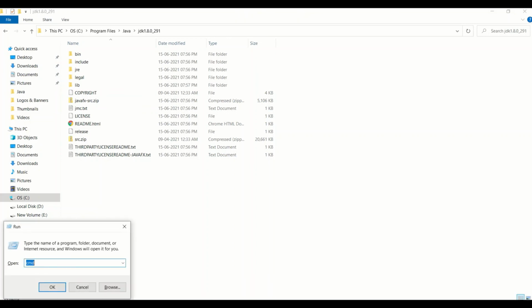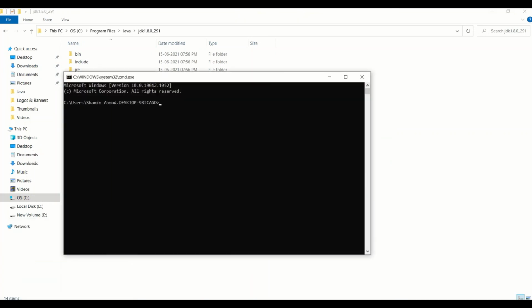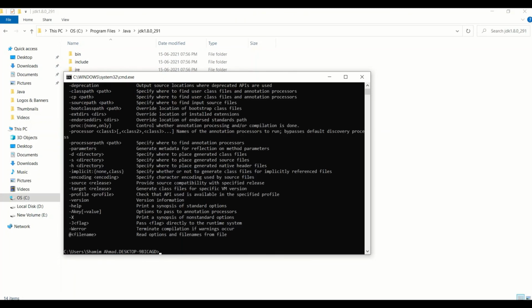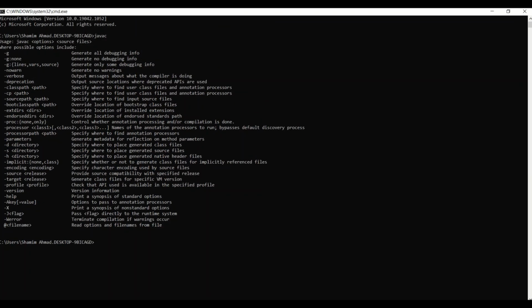Now, when you open the command prompt and type javac, it will give you a whole lot of options to compile the Java code, which means the environment variable has been set properly. Just in case you want to see how the environment variable has been set in the system, you can use this command echo and the variable name you just set in here. You see the path you just set in the environment variable.